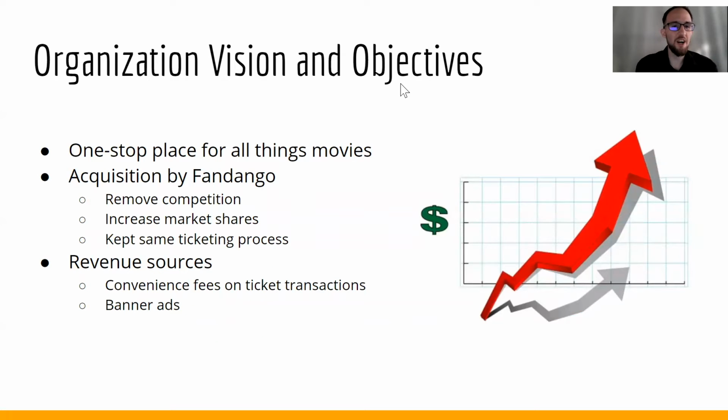The objective of movietickets.com is to be a one-stop place for people to get information about movies and order tickets for an upcoming show. The purpose of Fandango Media's acquisition of movietickets.com was to remove competition and increase market share. Movietickets.com is managed separately from Fandango to give their large user base the same advanced online ticketing process they are used to experiencing. They receive revenue through small convenience fees on ticket transactions and banner ads on the website. By providing quality free information on movies and theaters, they funnel in traffic to these revenue sources.